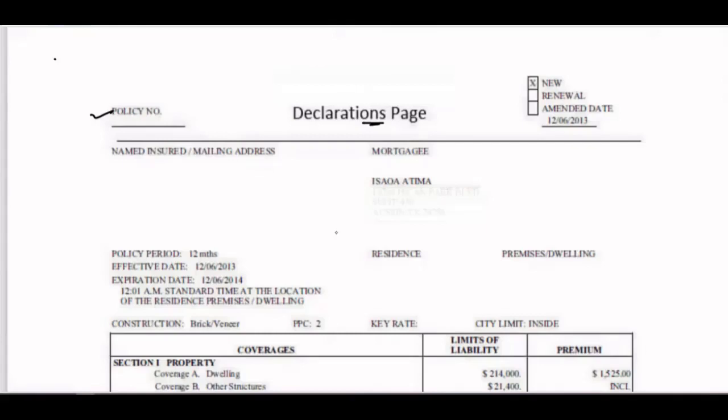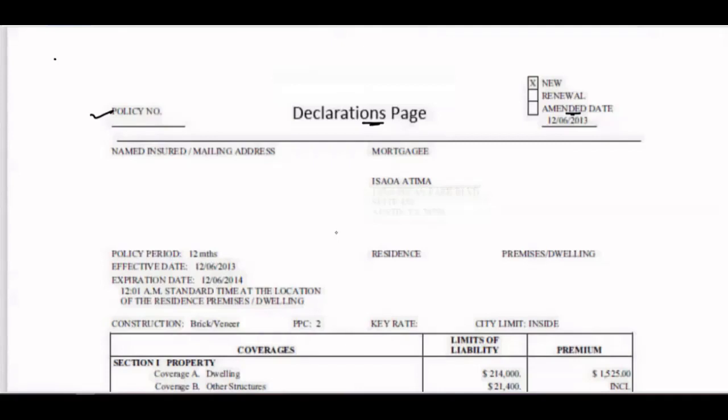New or renewal. Renewal means, if your loan is a refinance, it could be a renewal. If it's a purchase, it will be new. But sometimes in a refinance, the lender or borrower doesn't want to renew the existing policy, they want to go for a new one, so that could be new as well. Or sometimes there is an amendment date. Now it is very important. Amendment date will always be in a refinance.